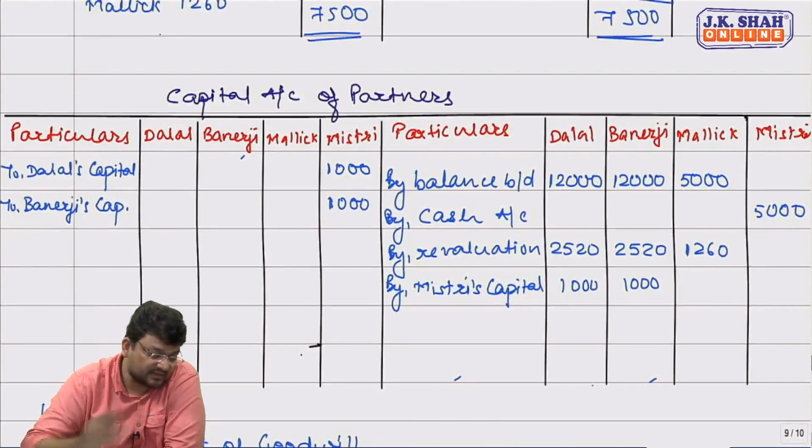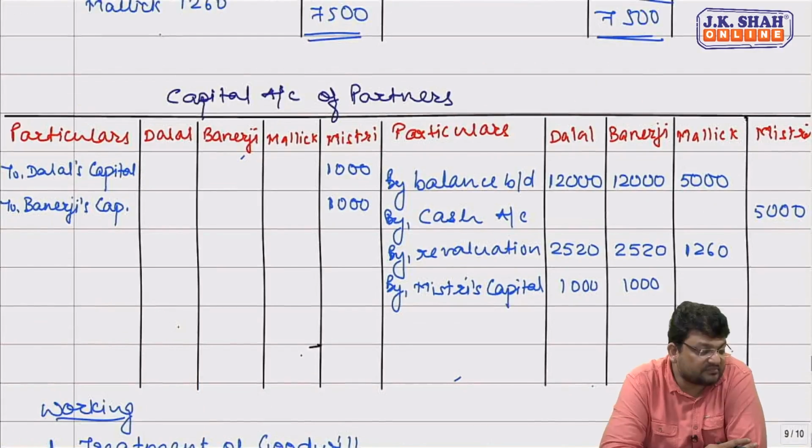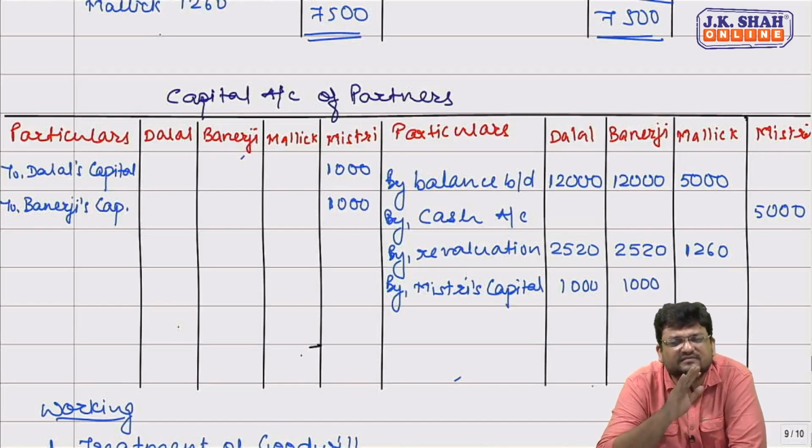Last entry. They are saying outstanding liabilities include 1,000 due to Mr. Sen, which was now being paid by Mr. Dalal. Firm's liability will now be paid by a partner. If firm's liability is taken over, is now paid by partner, is agreed to be paid by partner, can we say firm's liability will reduce? So to reduce firm's liability should be debited.